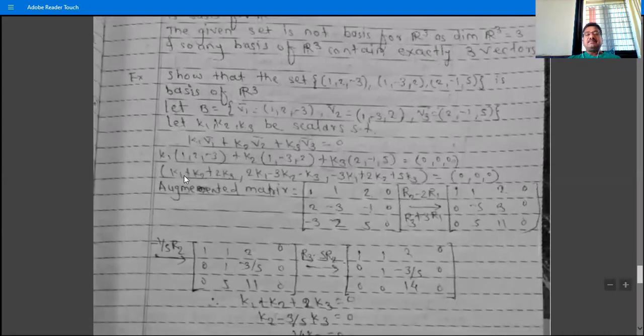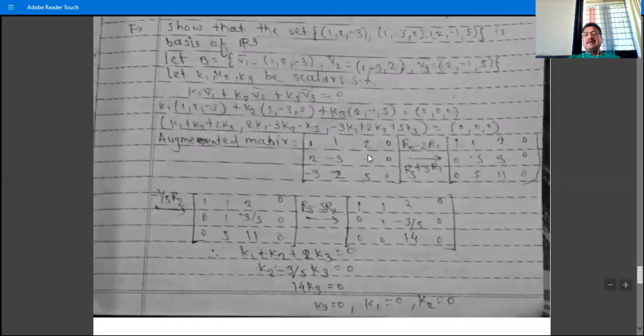And then we have the system: K1 plus K2 plus 2K3 is equal to 0, 2K1 minus 3K2 minus K3 is equal to 0, and minus 3K1 plus 2K2 plus 5K3 is equal to 0. Write that system, and then we have to solve the system using the augmented matrix. So the coefficients of K1, K2, K3 are 1, 1, 2, 0, and so on. We have to reduce this matrix to echelon form. So this is 1. Now we have to reduce this 2 element to 0. So the row operations are R2 minus 2 R1 and R3 plus 3 R1.